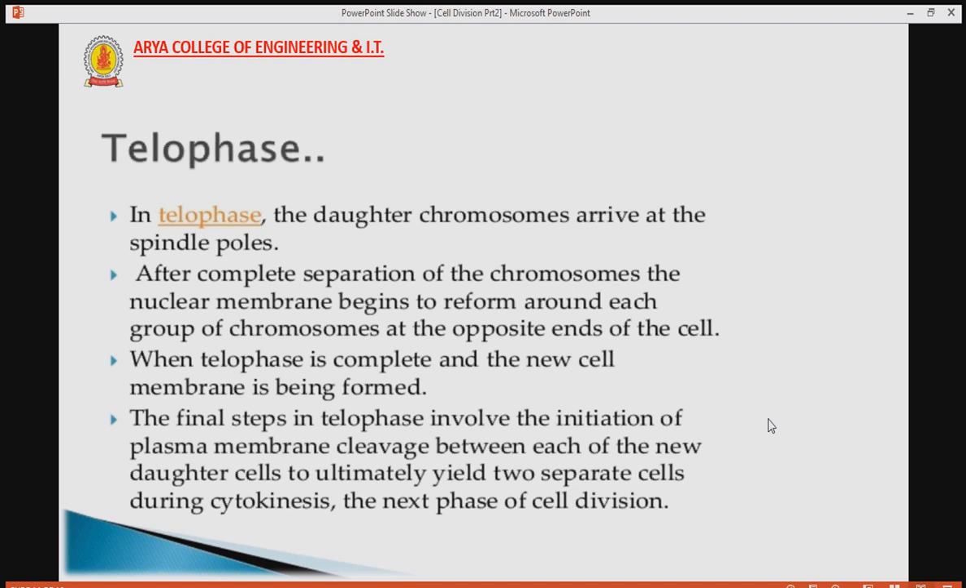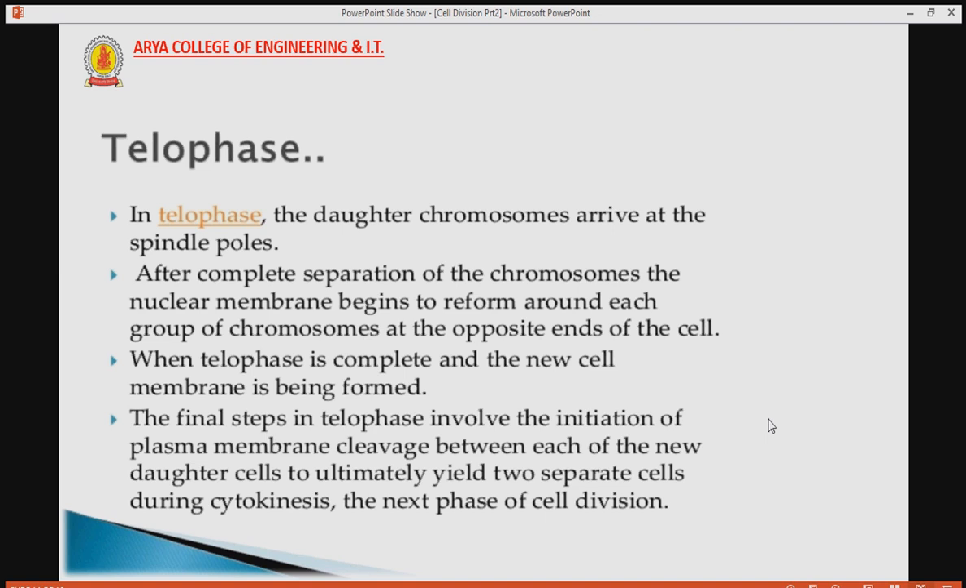Now the last phase is called telophase. It is also called the reverse of the first phase, that is prophase. In telophase, the daughter chromosomes arrive at the spindle pole. After complete separation of the chromosomes, the nuclear membrane begins to reform around each group of chromosomes at the opposite ends of the cell. When telophase is complete, the new cell membrane is being formed. The final step in telophase involves the initiation of plasma membrane cleavage.